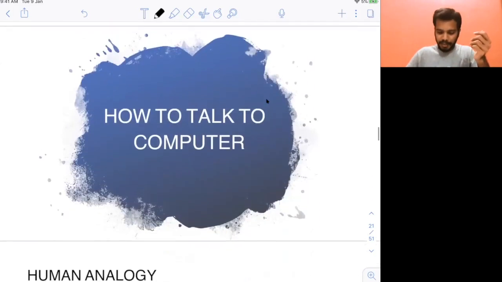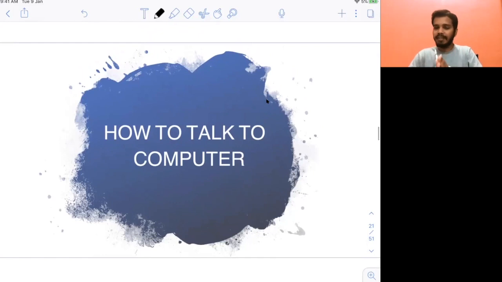Okay, now this is very important. I told you about all the devices that we have, input, output, and how many types of computers we have. From next time, when you hear the word computer, do not only think about your system, I mean laptop or desktop. Think also about mobiles and all the internet devices you have. They are all computing something. They are executing some instructions. So think about them also.